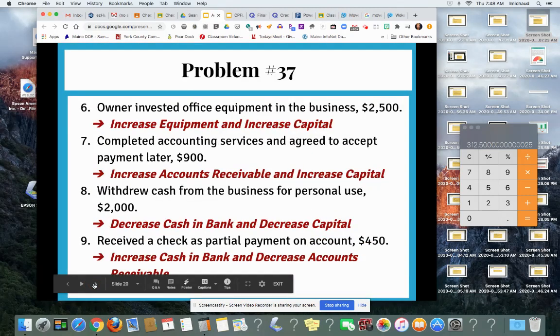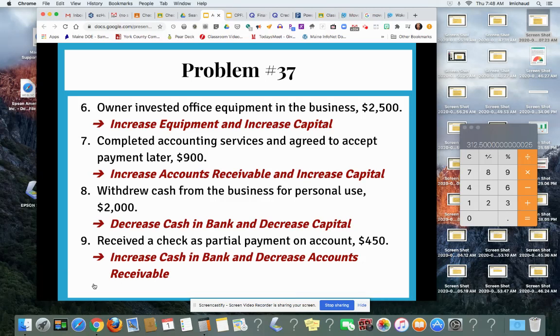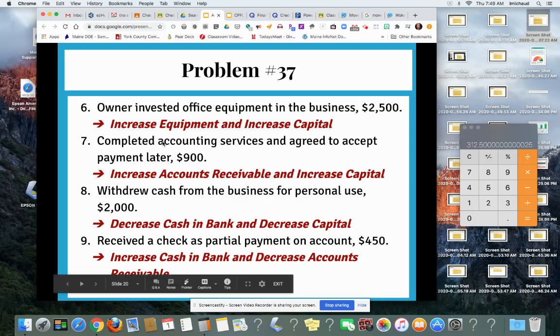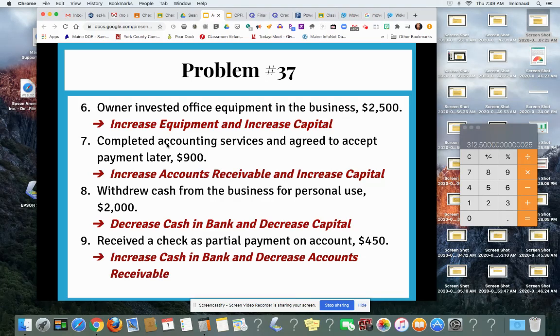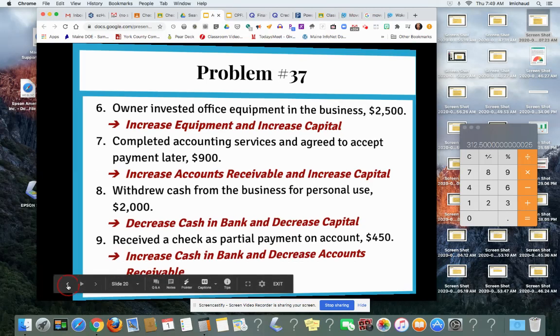7, completed accounting services and agreed to accept payment later. So this is accounts receivable because you did this, but you haven't received the money yet. So that's an asset. But also, that's revenue coming in or eventually coming in, so that also increases your capital.